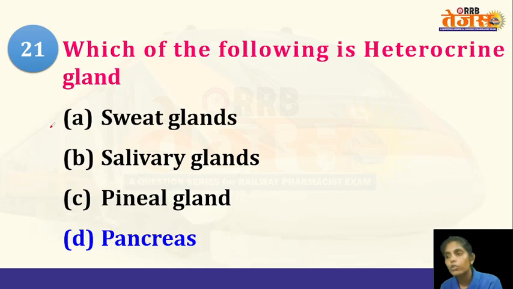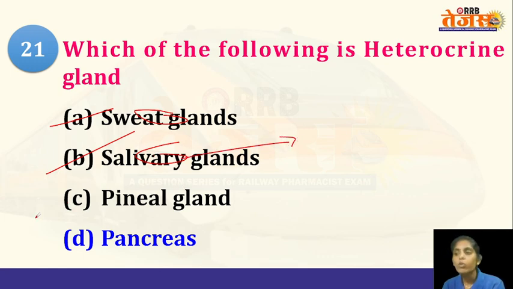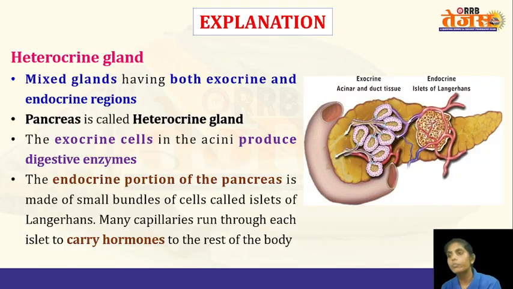So sweat glands, as you know, are exocrine glands which will secrete the sweat. Salivary glands, those are also an example of the exocrine glands which secrete saliva into the mouth. And coming to the pineal gland, it is an endocrine gland which secretes a hormone called melatonin.